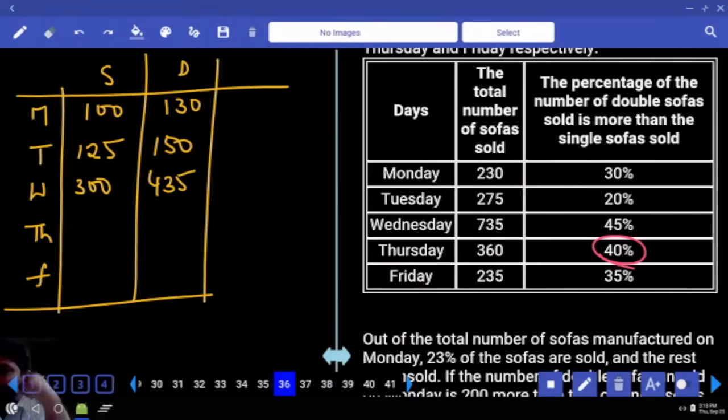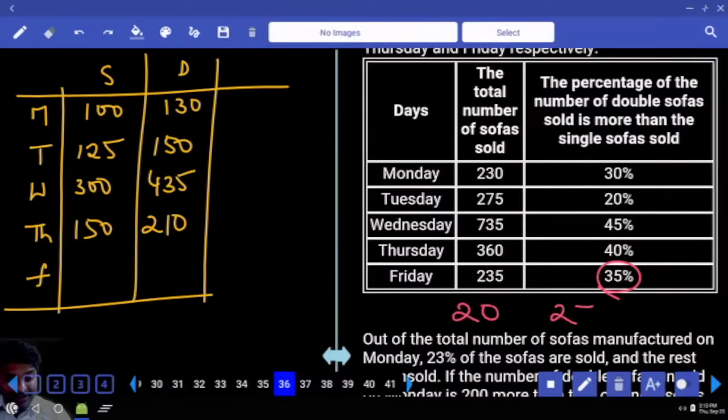140. 100, 140 ratio 5:7. How many parts total? 12. How many times is 360? 30 times. Correct? 5 30s, 7 30s. Okay. 100, 135. Ratio 20, 27. Total 47. 10 times is 470. Half of 470 is 235, and that is our number. Half of 10 times, 5 times. 25 times 100. Remaining 135.